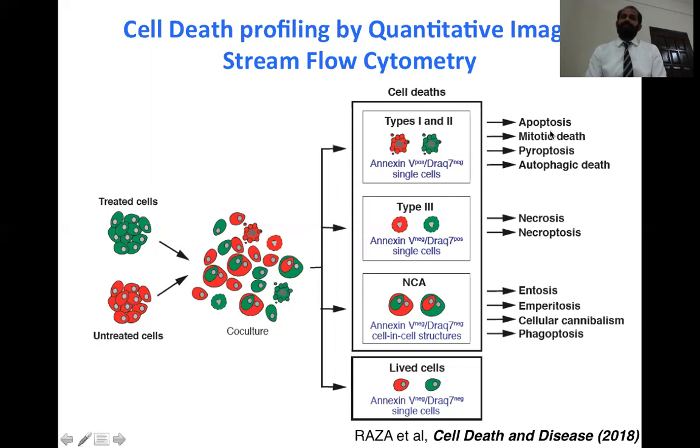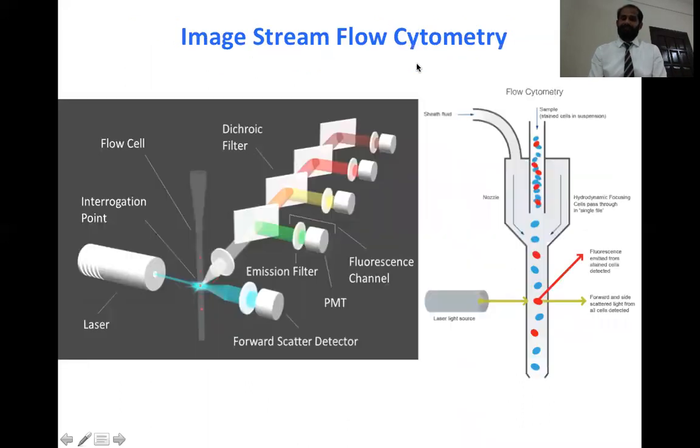So for example, you have cell death type 1 and type 2: apoptotic, mitotic, pyroptosis, and autophagic, using Annexin V and other staining markers, and the same for flow cytometry. For us, imaging flow cytometry was a little different from flow cytometry, because in flow cytometry we have the passage of the cells, double positive, single positive, but at the same time there was laser light on the cells, and we get the image of these cells as they pass. So you have the passage of the cell, and at the same time you have the imager taking images of these cells.